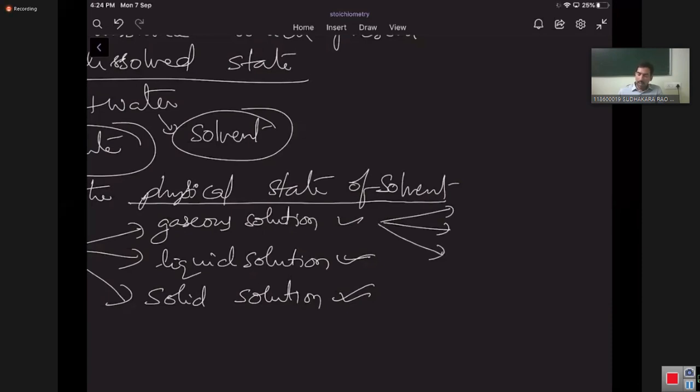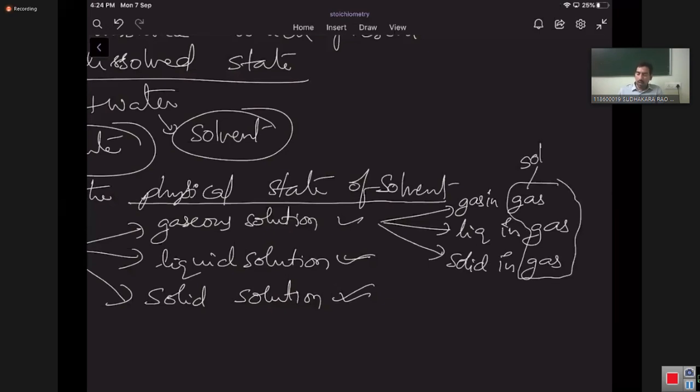Gas in gas, liquid in gas, solid in gas. In all the three cases, you see, it is gas only. That means this is the solvent. If the solvent is gas, then we can call it gaseous solutions.